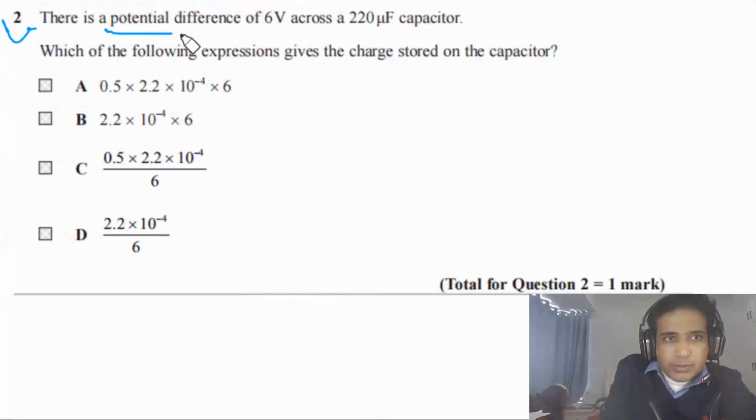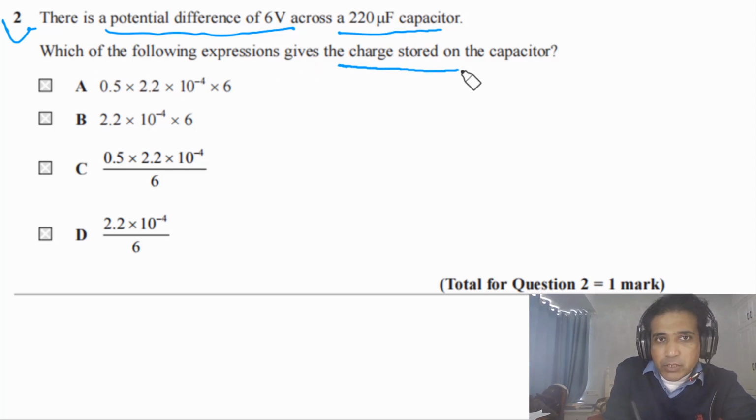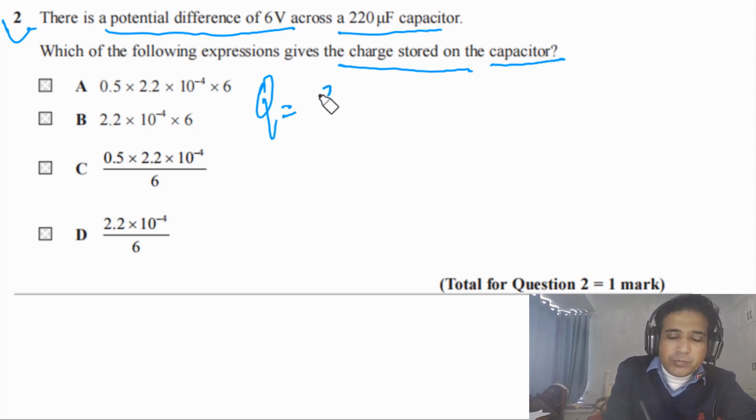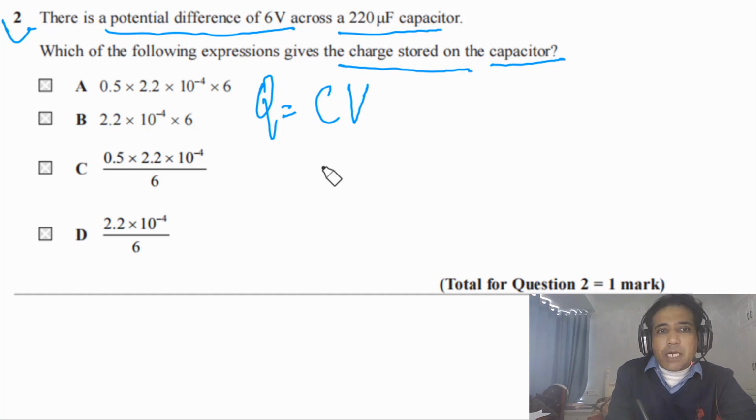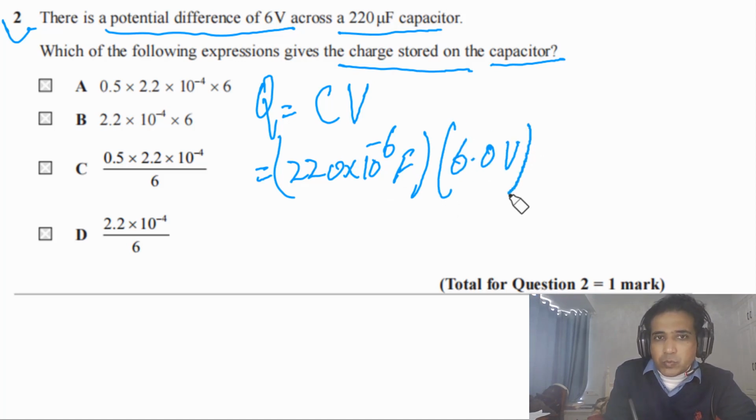Question 2 says there is a potential difference of 6 volts across a 220 microfarad capacitor. Which of the following expressions gives the charge stored on the capacitor? Charge stored on a capacitor Q is equal to C times V. C is the capacitance of the capacitor, given to us as 220 microfarads, so we can convert into farads, and the potential difference is 6.0 volts.